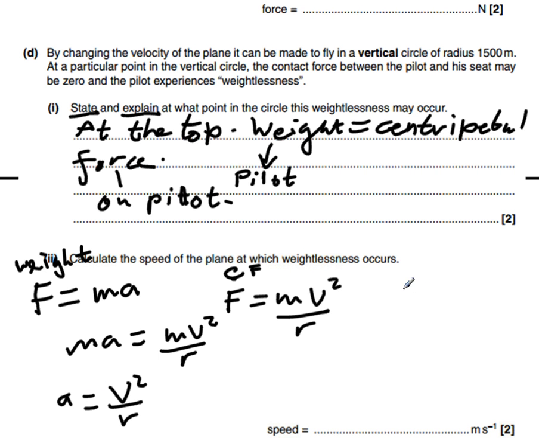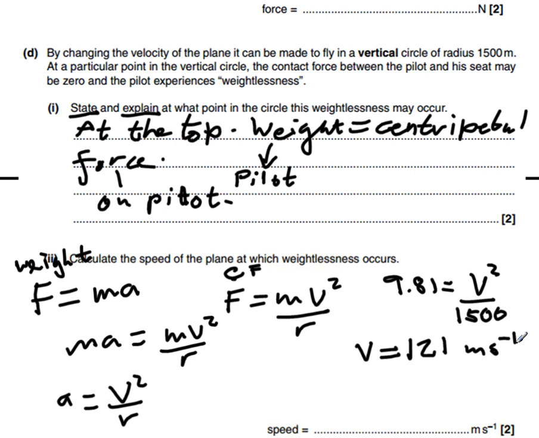Now let's try substituting a few of the numbers. Here our acceleration is acceleration due to gravity, 9.81 meters per second squared, and we're trying to find v squared here. Our radius of our circle here is 1,500 meters. Rearranging for v, what we end up with is 120 meters per second. So that's how we do that part. Next question.